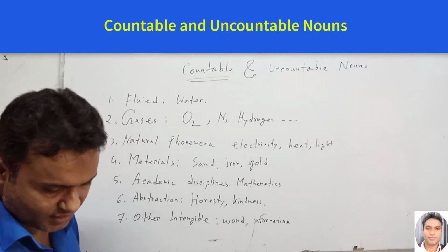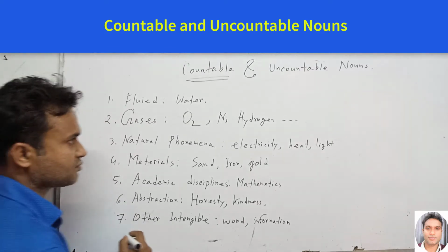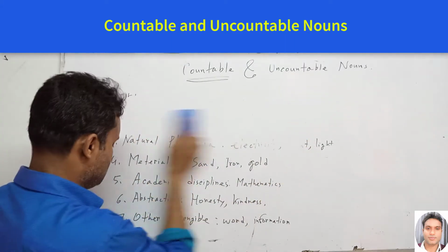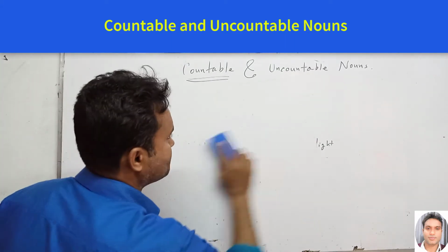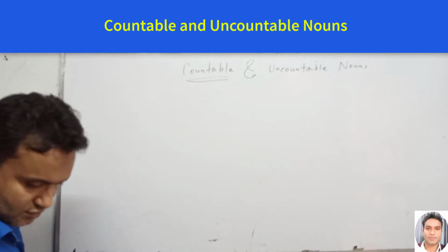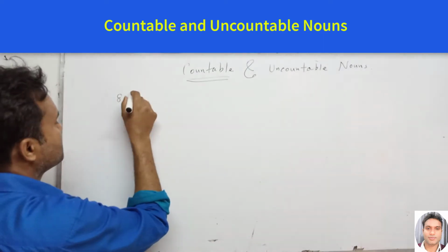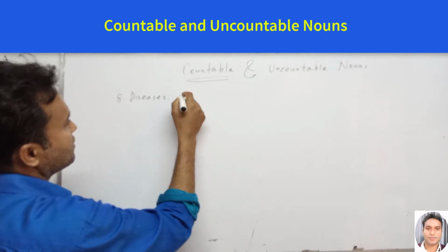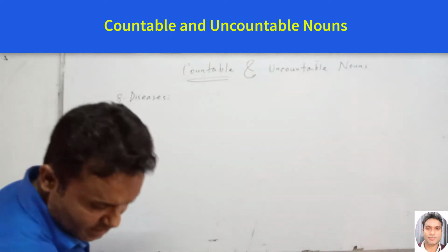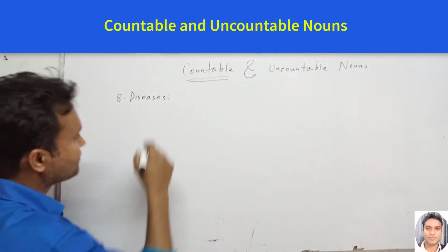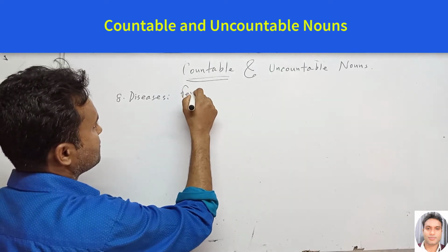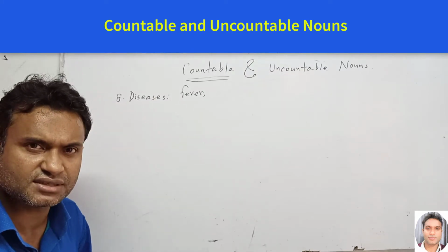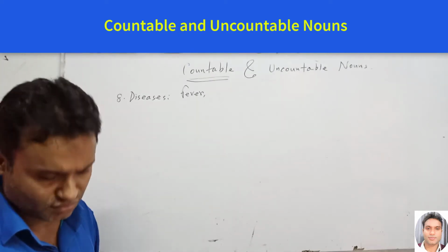Next one, diseases. Number 8. Diseases, for example fever, diarrhea, cholera. Okay, these are uncountable nouns.